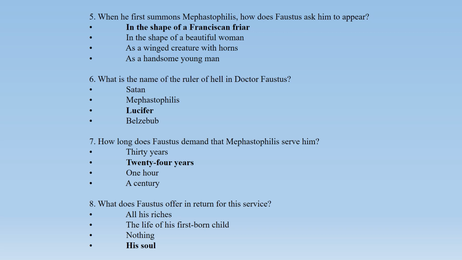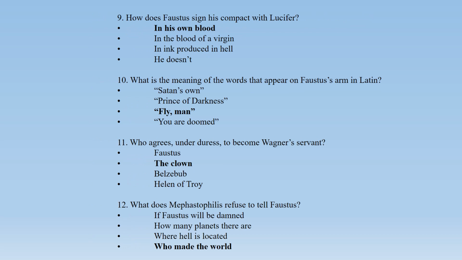What does Faustus offer in return for this service? All his riches, the life of his firstborn child, nothing, his soul. And as you all know well, he has offered his soul in return for these services. How does Faustus sign his compact with Lucifer? If you remember, he signed that compact in his own blood. Other options: in the blood of a virgin, in ink produced in hell, or he doesn't do anything at all, but he does it in his own blood.